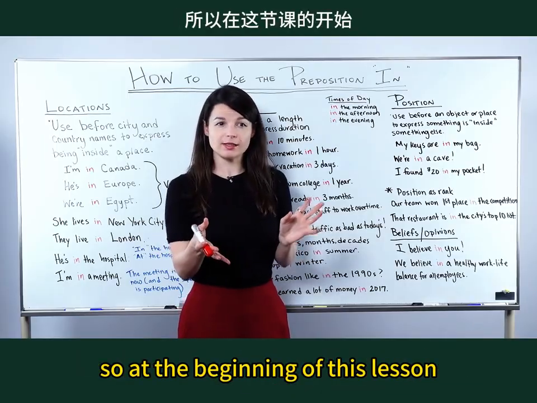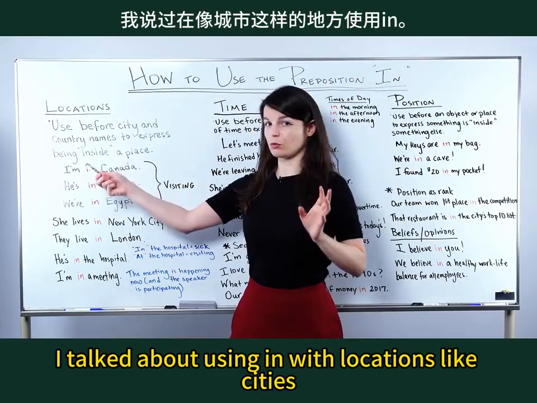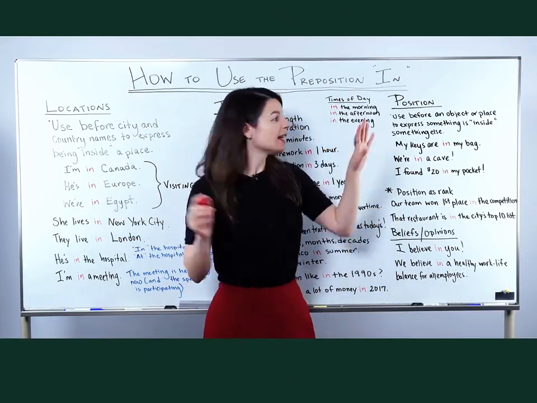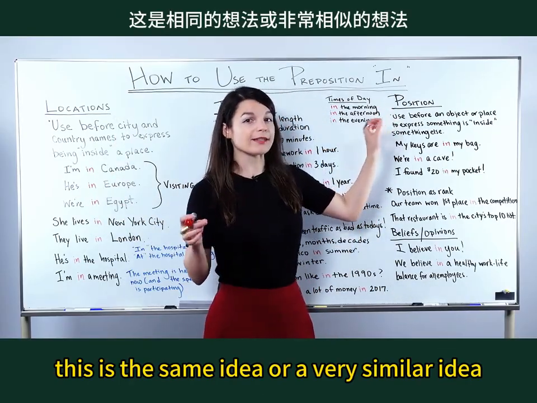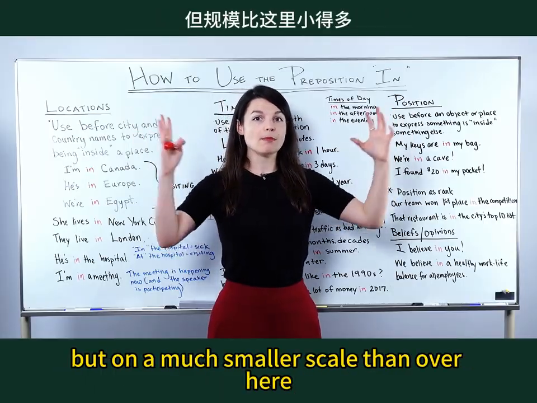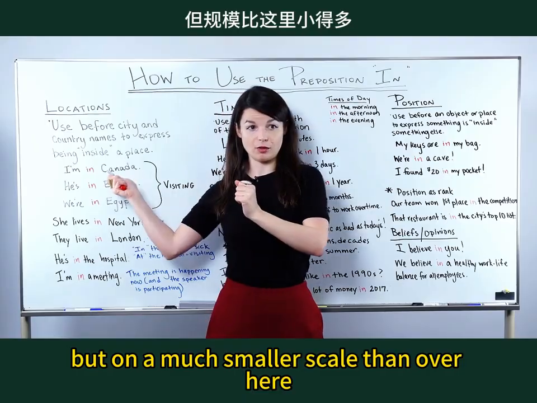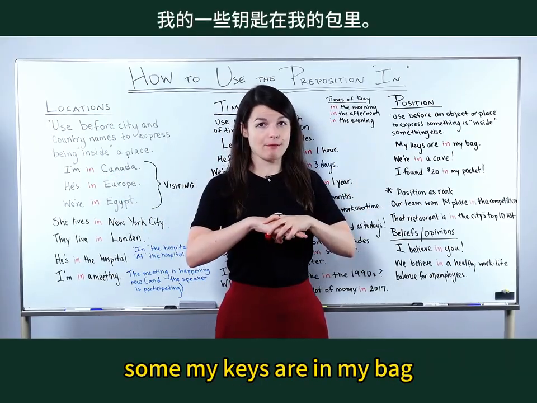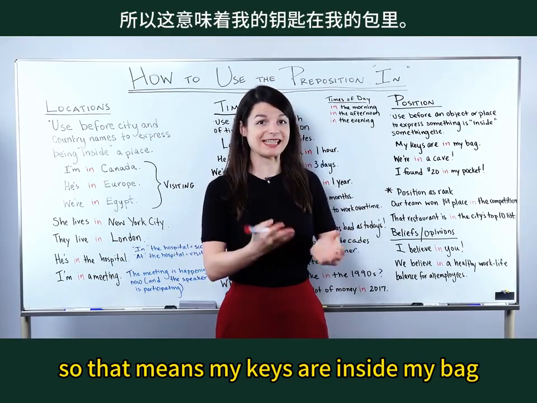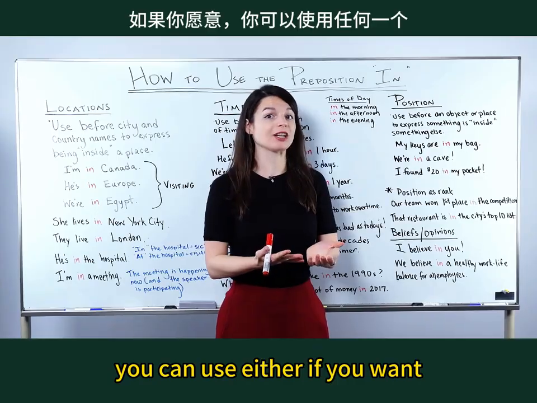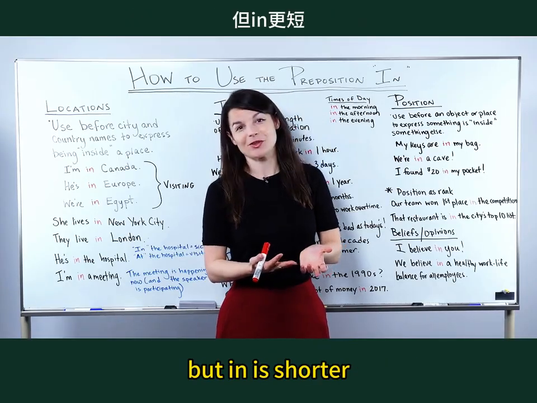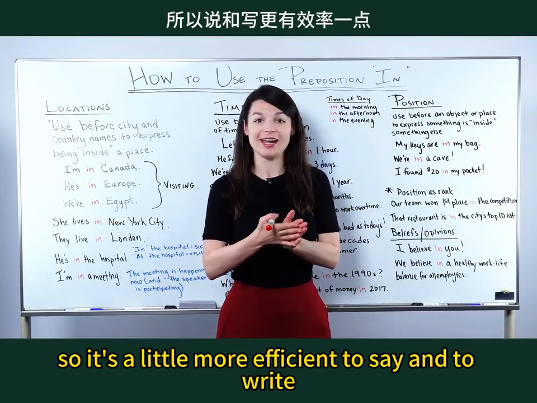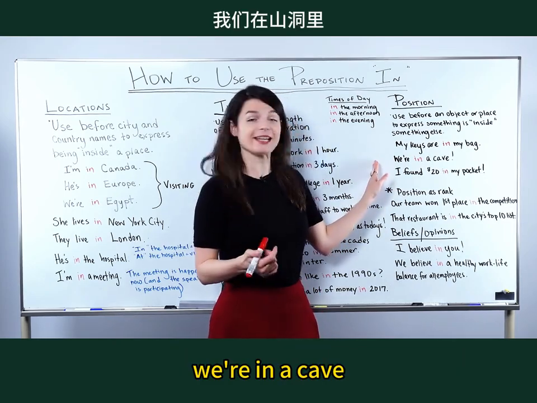So at the beginning of this lesson, I talked about using in with locations like cities. This is the same idea or a very similar idea, but on a much smaller scale than over here. Some examples. My keys are in my bag. So that means my keys are inside my bag. You can use either if you want, but in is shorter, so it's a little more efficient to say and to write. We're in a cave.